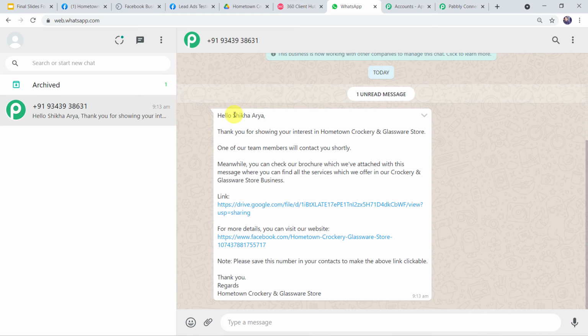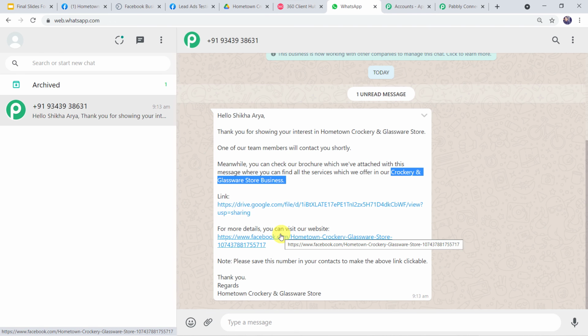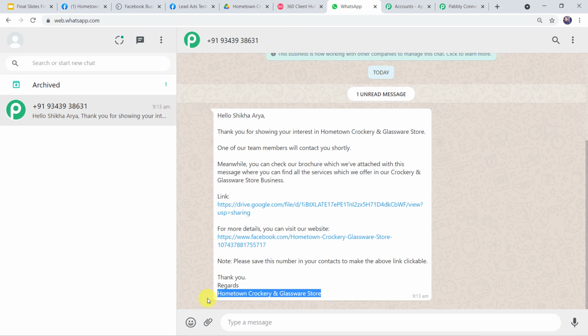Now things to note are the body fields and their values. So this was the first value, name Shikha Arya. The second we have given was this business name, Hometown Crockery and Glassware Store. Third we have given was Crockery and Glassware Store business. Fourth we have given was the link. Fifth we have given was the website address. And last we have given the same business name once again. So here in this message we can see that all the values of the body fields are correctly displayed and the correct message is generated.